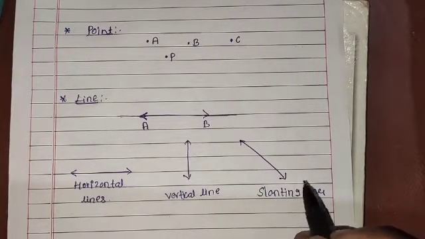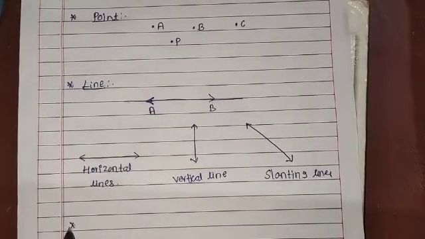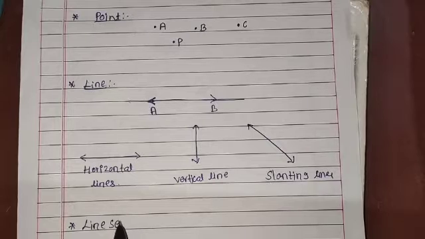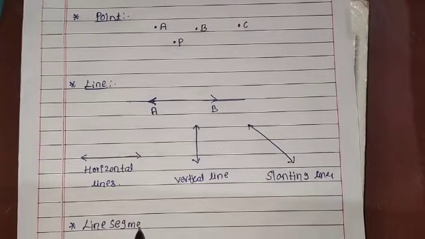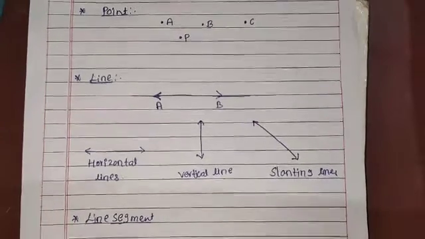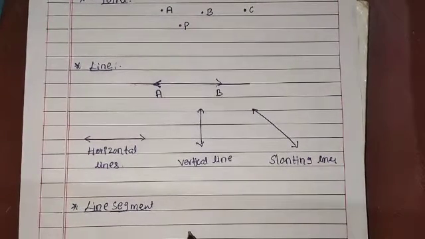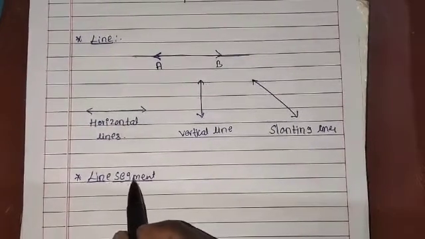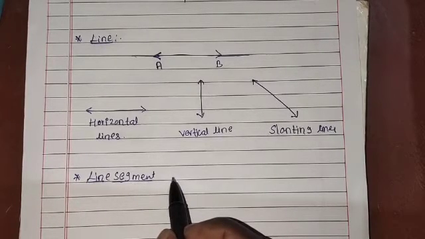The next geometrical figure is line segment. What is the meaning of line segment? It is a part of a line which has end points. We cannot extend it in any direction.